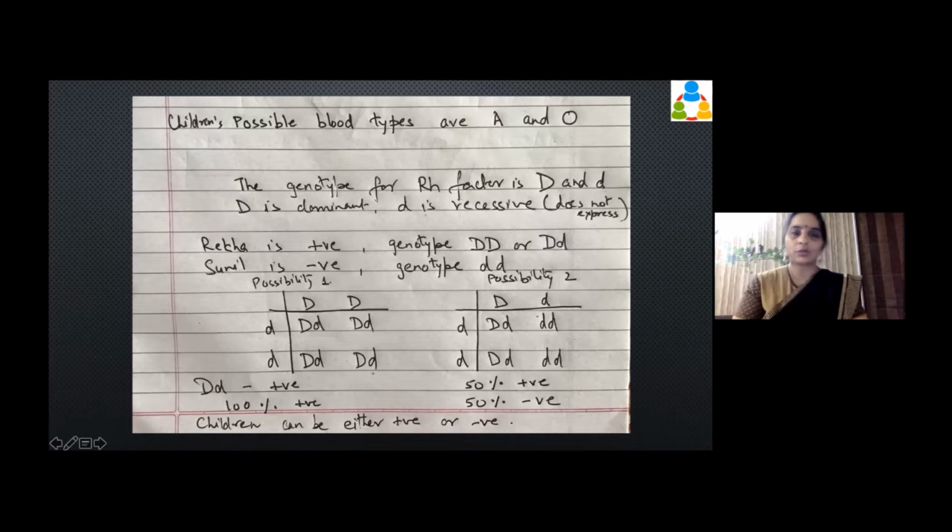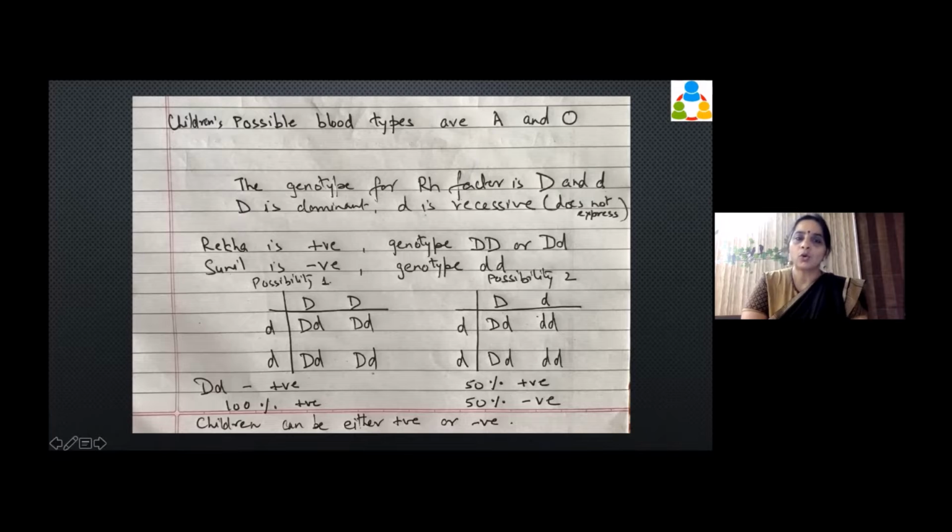Okay. So this is where we are talking. See here, when both the parents are RH positive, right? This was the question. Rekha is positive and Sunil is negative. When Rekha is positive, we are taking D. There are two possibilities for Rekha to be positive. It can be the capital DD or it can be the capital D and small d. When Sunil is negative, the only possibility is both of them are small.